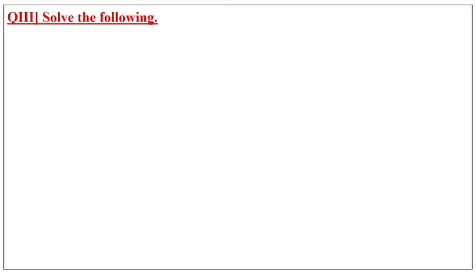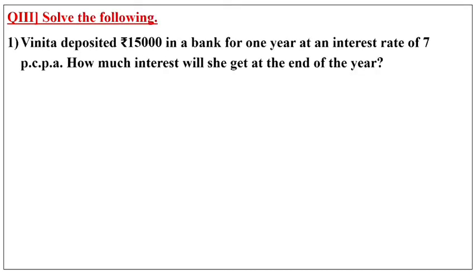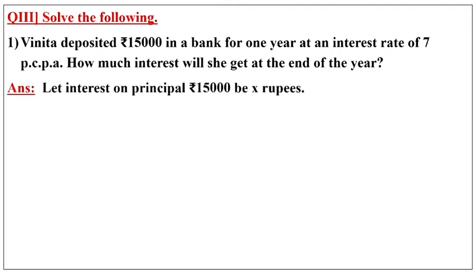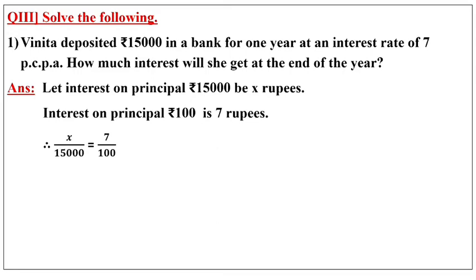Now solve the following. Question number 3. Vinita deposited rupees 15,000 in a bank for 1 year at an interest rate of 7 PCPA, means percent per annum. How much interest will she get at the end of the year? Let interest on principal be X rupees, because we don't know how much interest she gets. So we will assume X. Here it is given 7%, means interest on principal rupees 100 will be 7 rupees. So we will take the proportion X upon 15,000 equal to 7 upon 100.